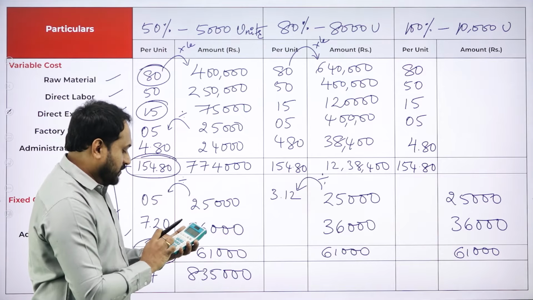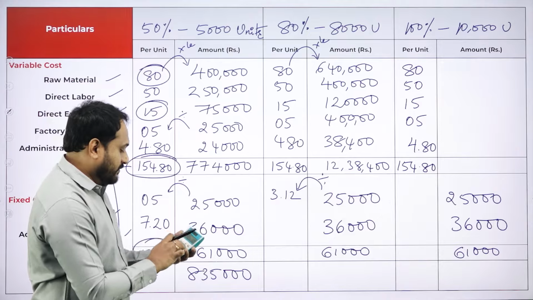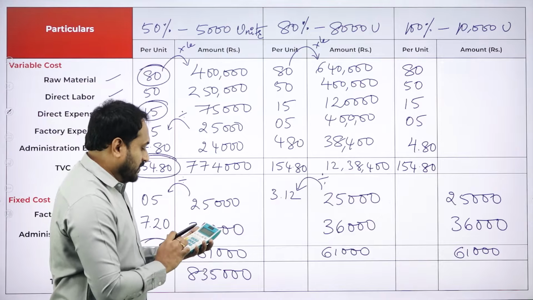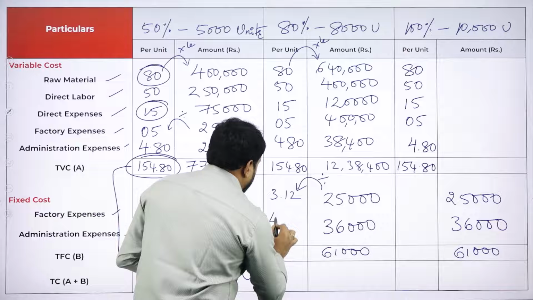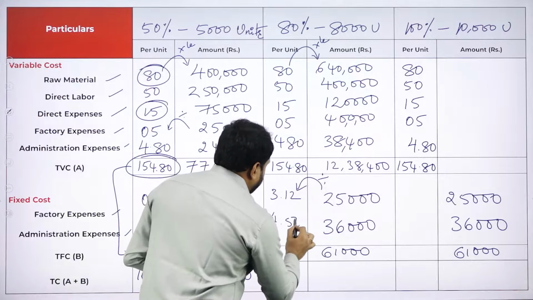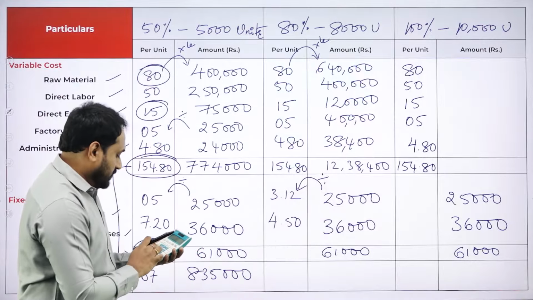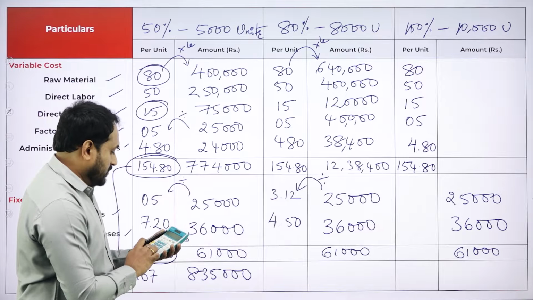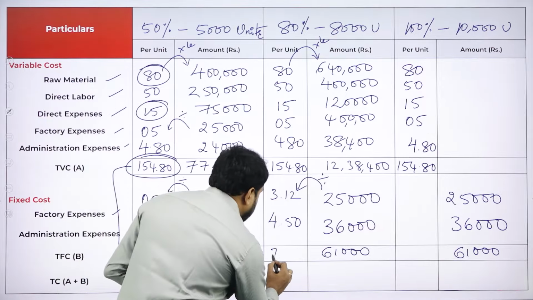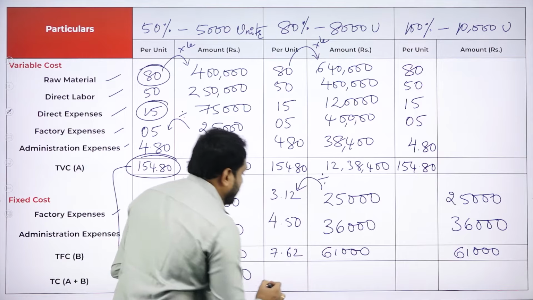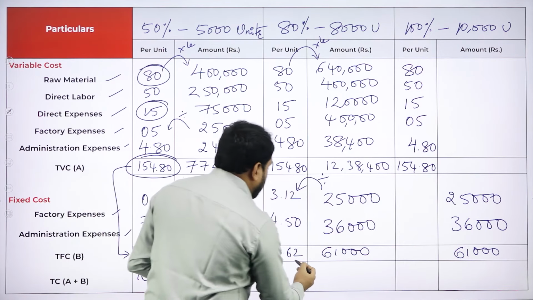Then you have 36,000 divided by 8,000, you got 4 rupees 50 paisa. You got here 7 rupees 62 paisa. This is what you have got.